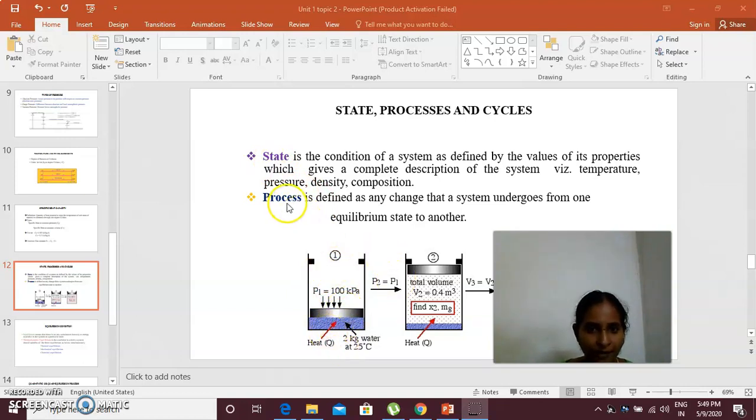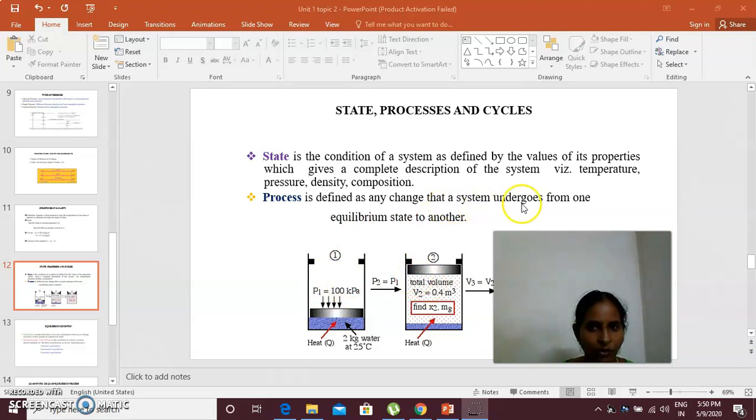Second, process. This is the first state, this is the second state. Here the pressure is P1 equal to 100 kilopascal, and here the pressure would be 200 kilopascal. How has the pressure increased? By some process, either heating or pressurizing. So this is change of state.